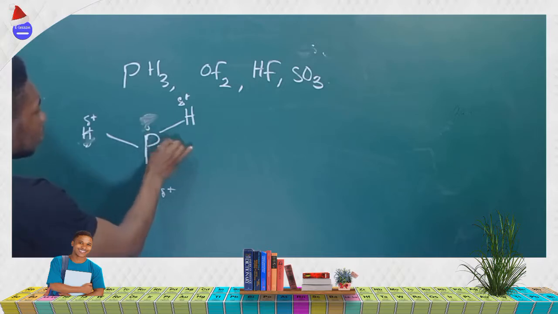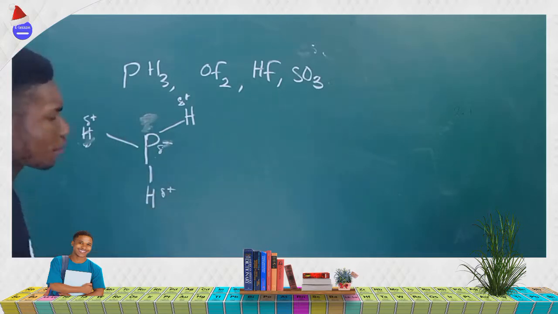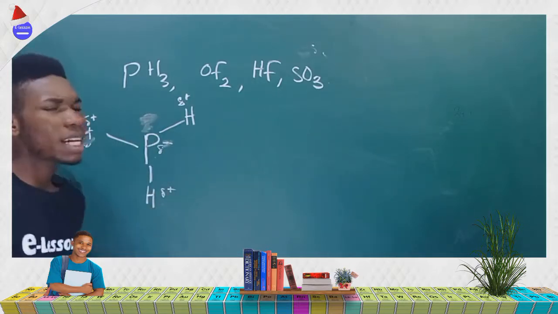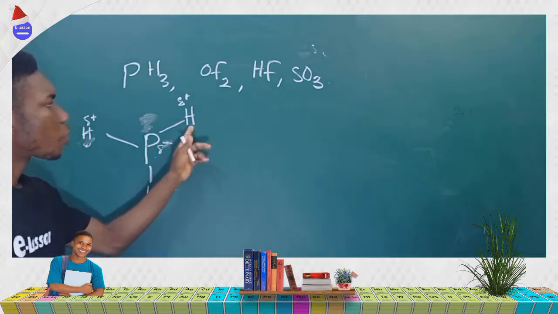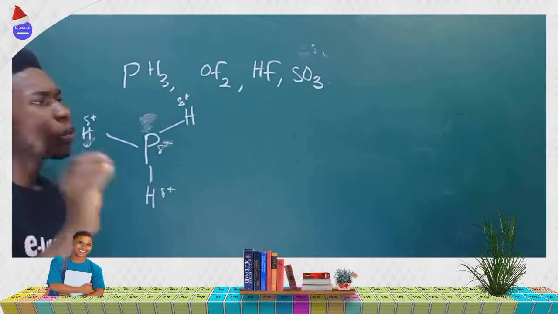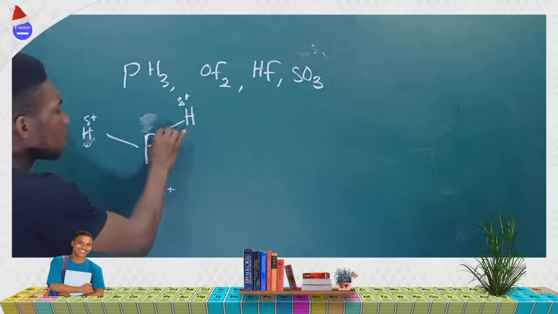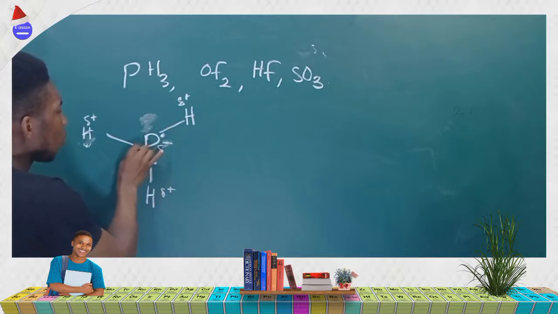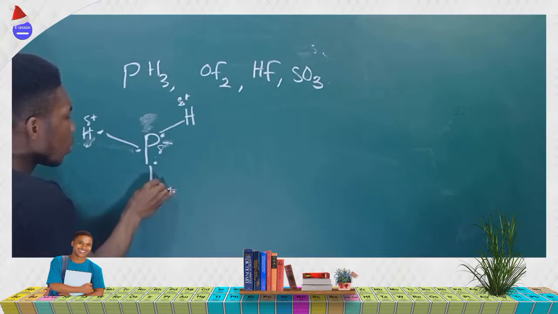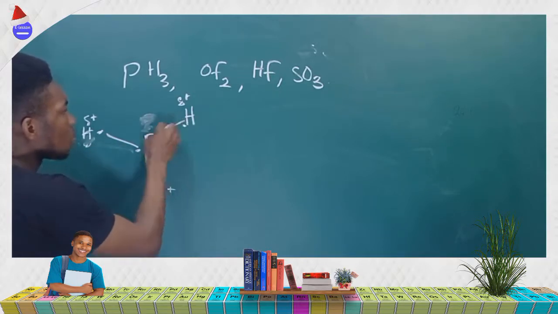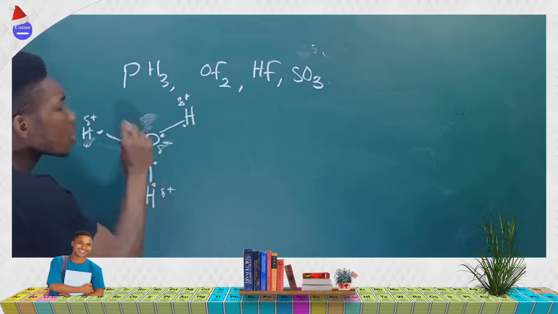you agree with me that phosphorus is group 5, and since phosphorus is group 5, it has how many valence electrons? That's 5 valence electrons. Now, each of the hydrogens needs how many valence electrons? 1 each. So we have 1 electron here, 1 electron here, 1 electron, which we bond with one of the hydrogens to give you this bond. This will bond with this to give you this bond, and this will bond with this to give you this bond. So how many electrons has phosphorus given out?